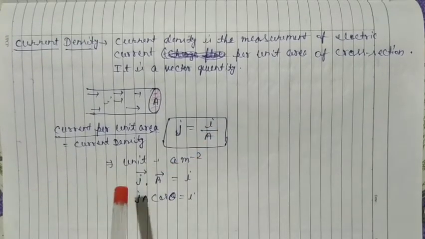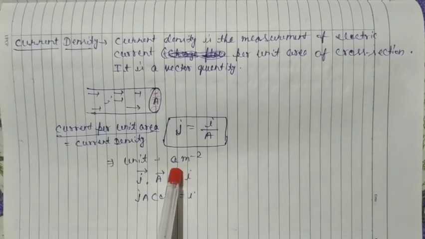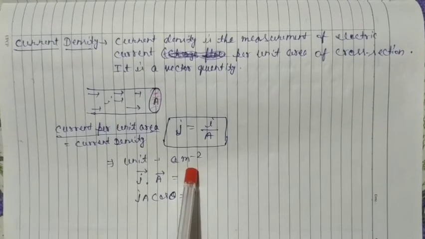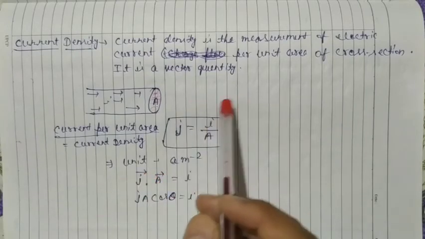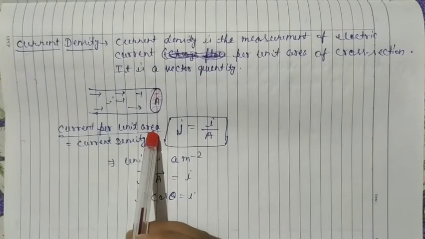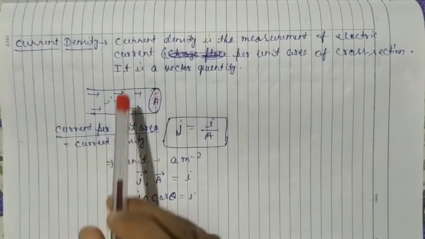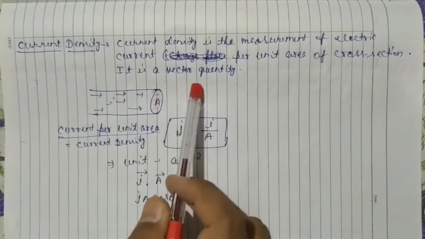The unit of current density is ampere per square meter, and it is a vector quantity.